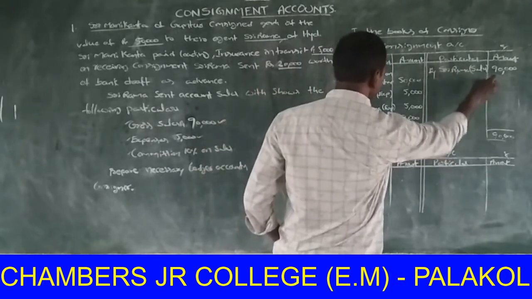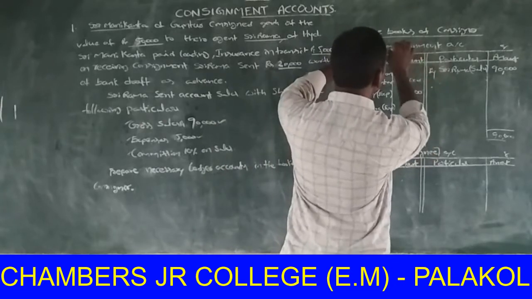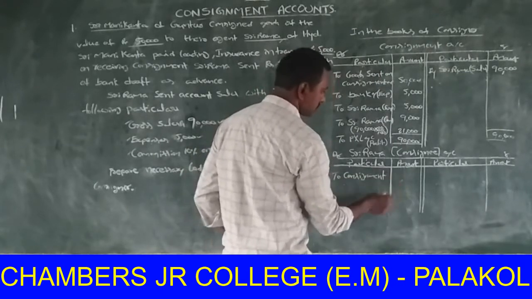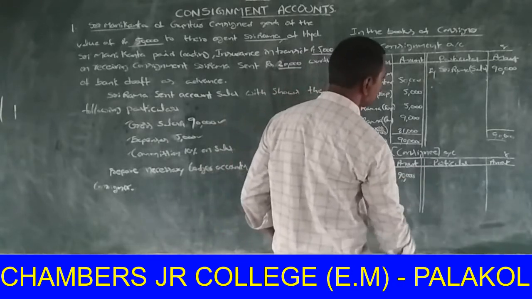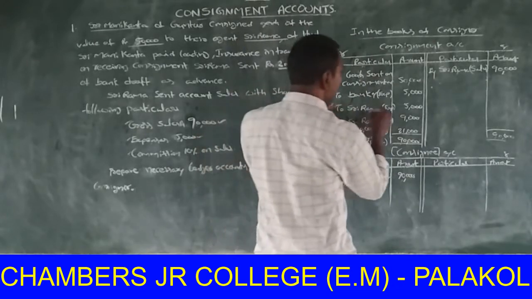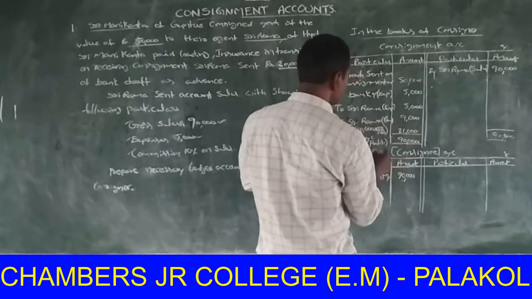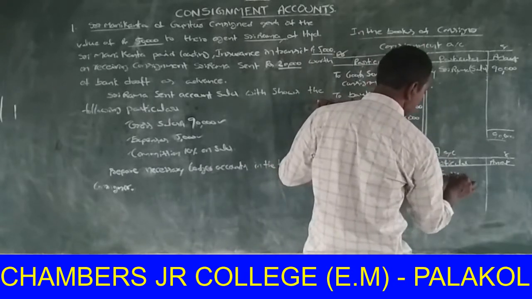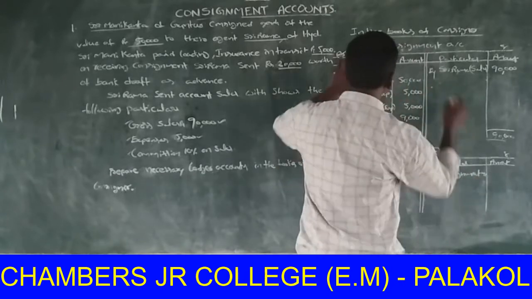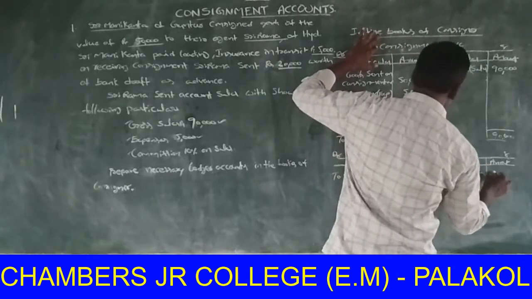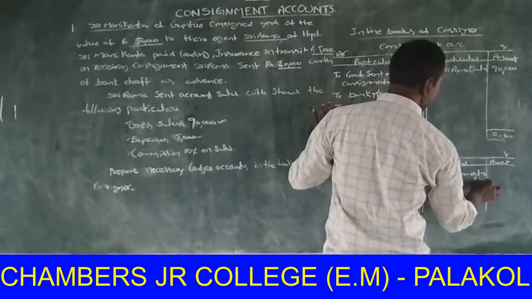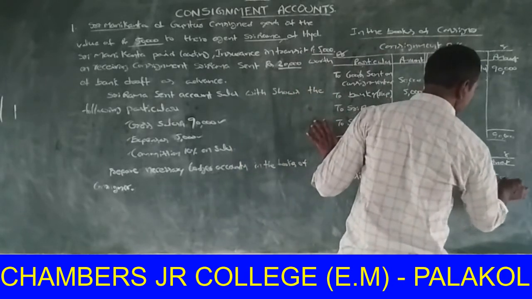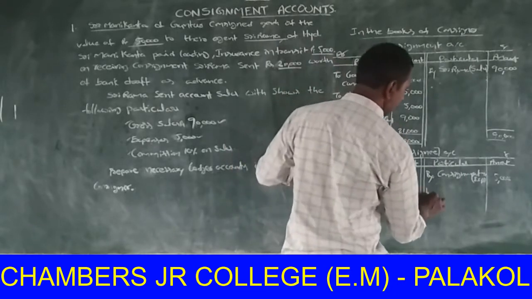This amount is transferred to the debit side in Sri Rama account, to consignment account, in brackets sales 90,000. Then in the debit side, Sri Rama's expenses are transferred to the credit side of Sri Rama account, by consignment account, in brackets expenses 5,000.